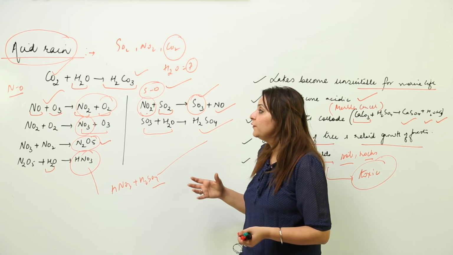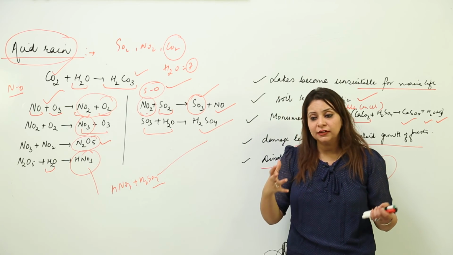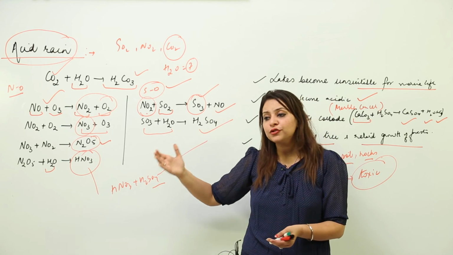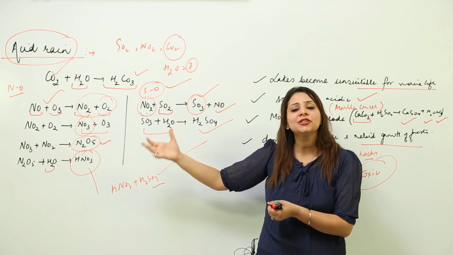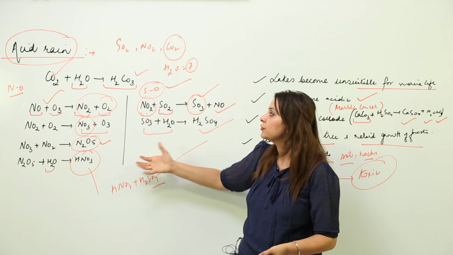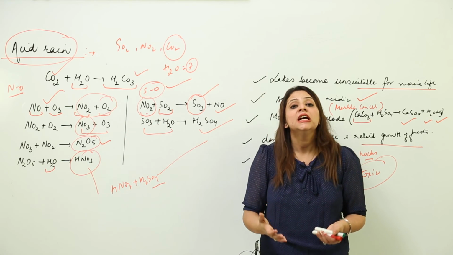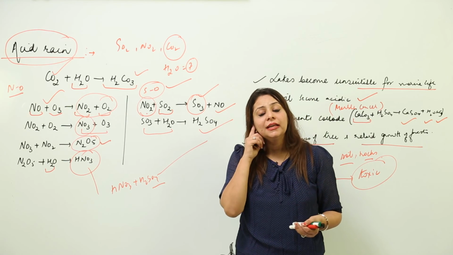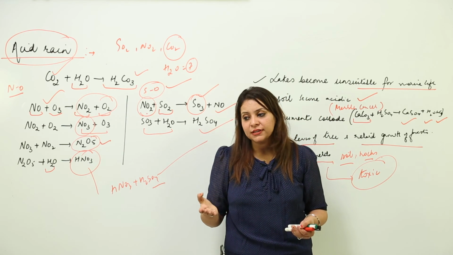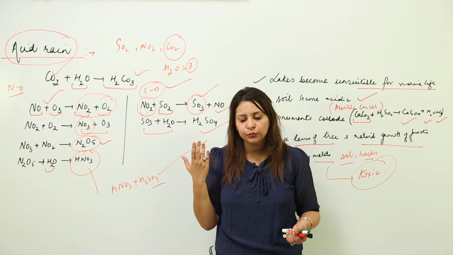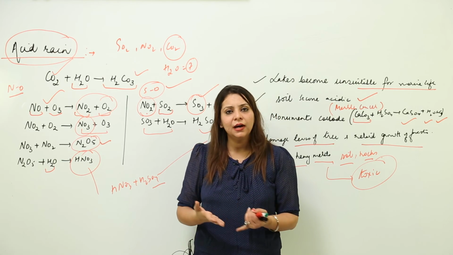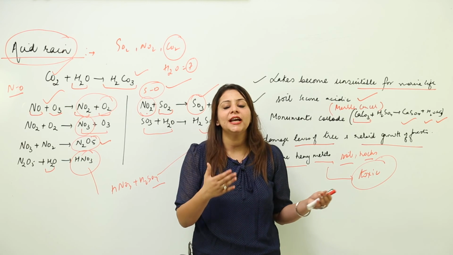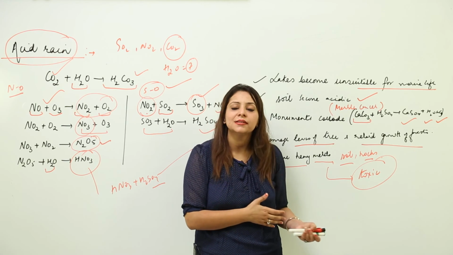Moreover, they have asked industries to move out of the city, and to make use of CNG, that is, fuels which do not liberate nitrogen oxides or sulfur oxides, so that marble cancer does not occur. This is mainly in a few cities like Agra, Mathura, and the surrounding areas of Agra, so that we can preserve our heritage, the Taj Mahal.